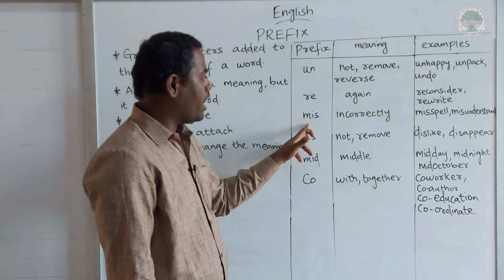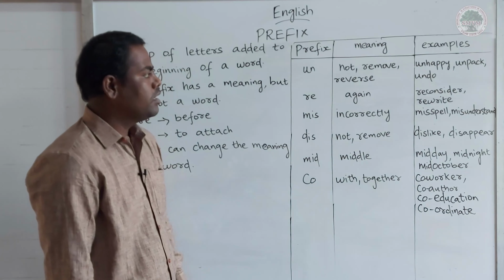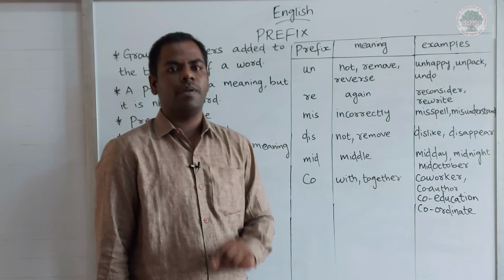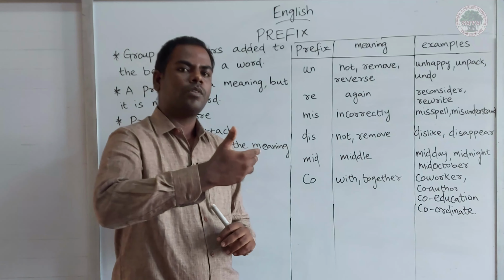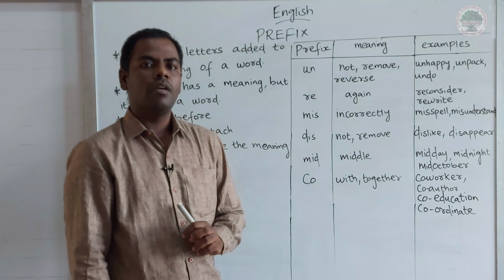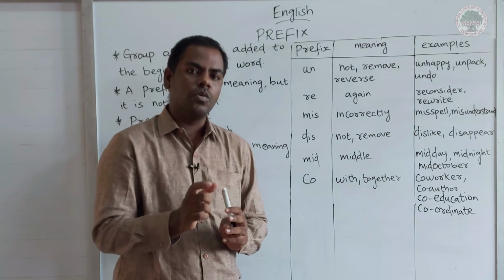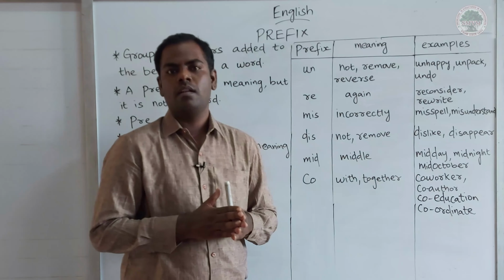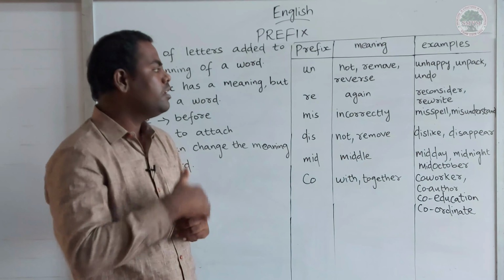M-I-S, miss. So, a prefix can be two letters or it can be three letters also, right? So, what is the meaning of this prefix miss? It means incorrectly, incorrect, right? Spell is a root word. S-P-E-L-L, spell. So, if I spell incorrectly, what prefix can I use? Here, I can use miss. Spell, misspell, which means incorrectly, incorrect.